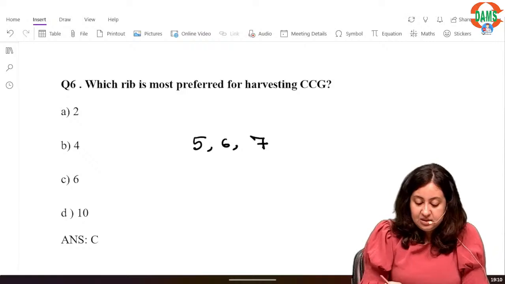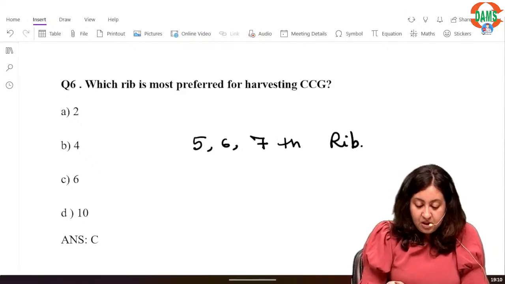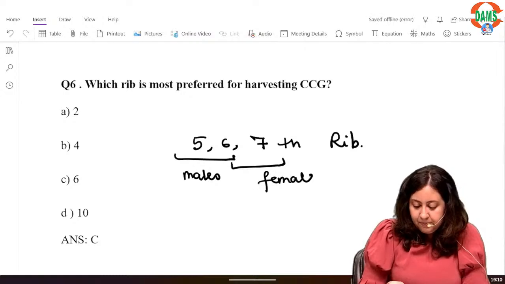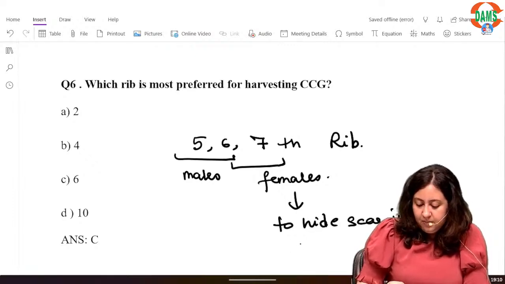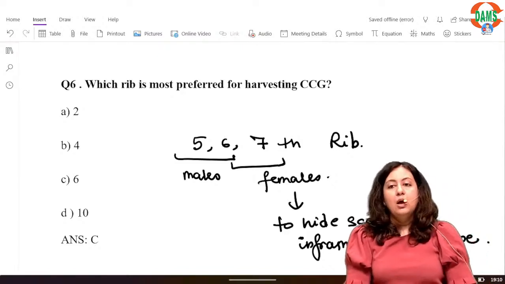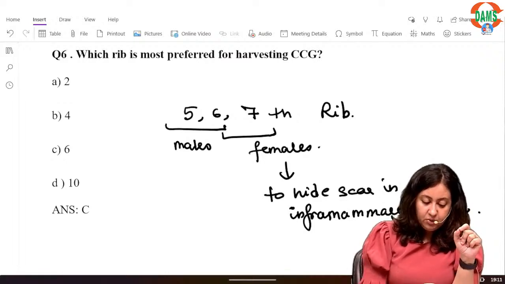Fifth, 6th and 7th rib. I mentioned in my notes also: 5 and 6 for males, 6 and 7 for females, to hide the scar in the inframammary crease. ठीक है.